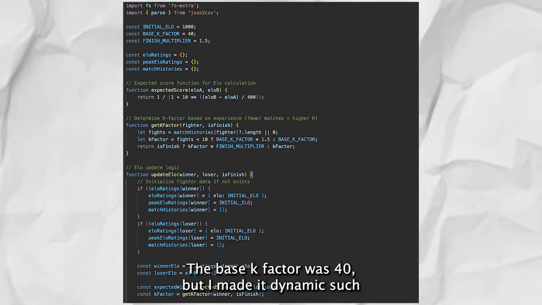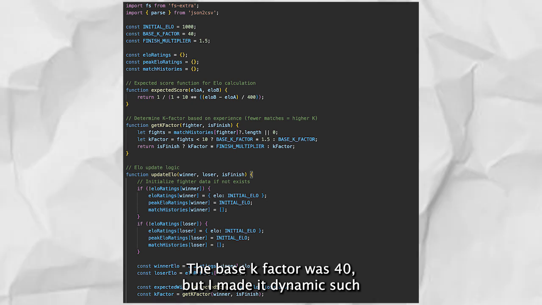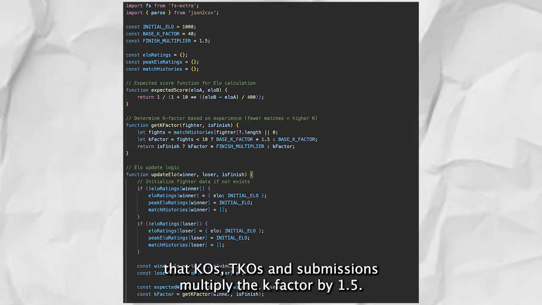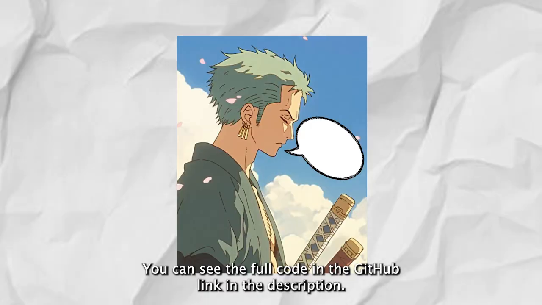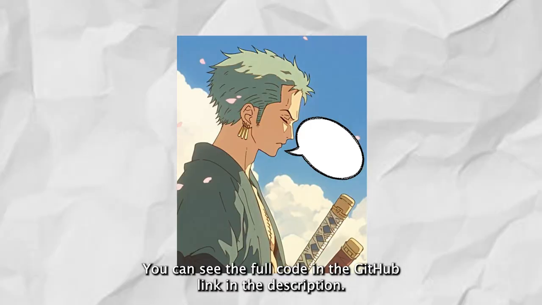The base K factor was 40, but I made it dynamic such that KOs, TKOs, and submissions multiply the K factor by 1.5. You can see the full code in the GitHub link in the description.